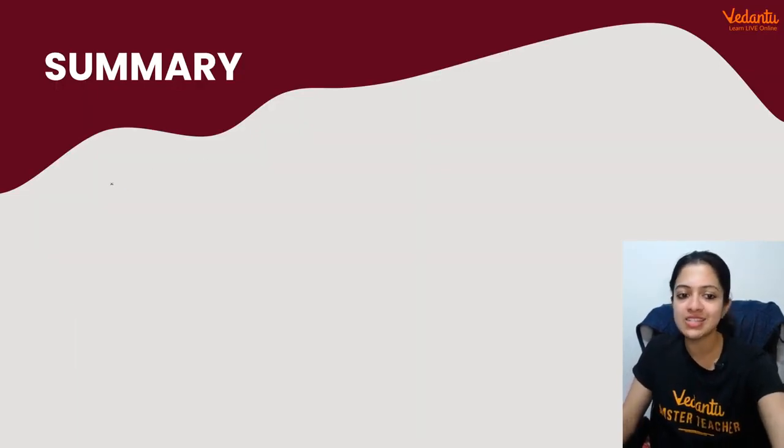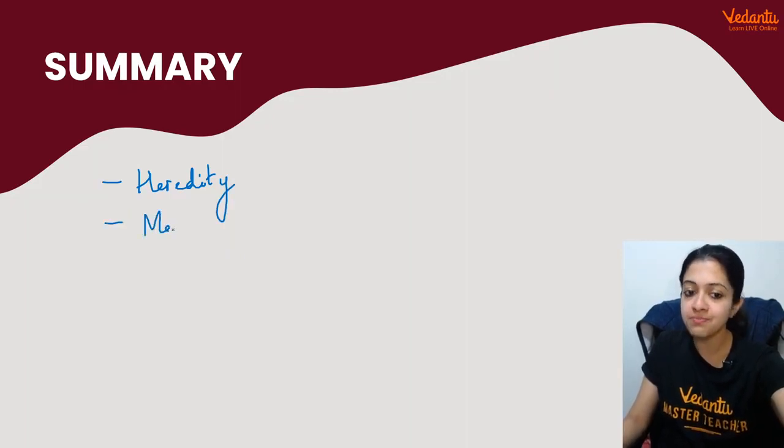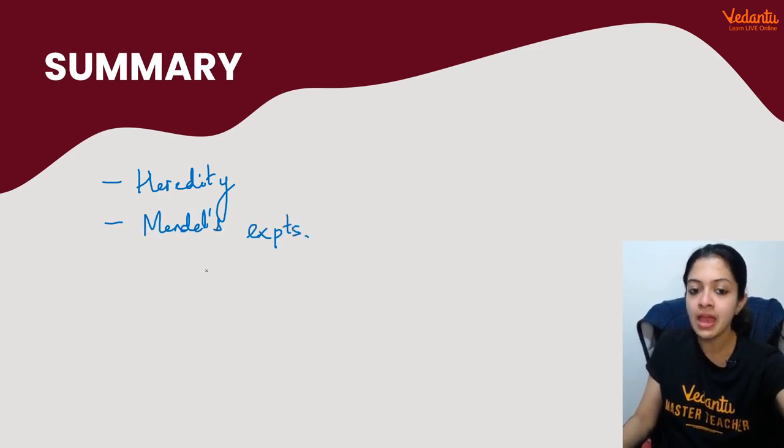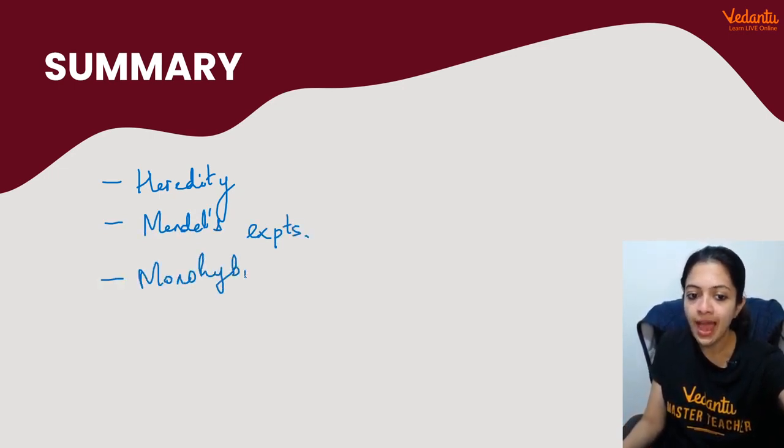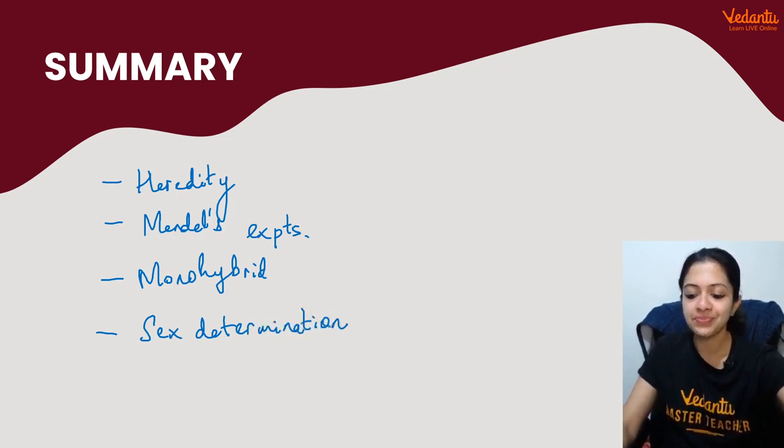Now, how do we summarize? What are the things we've discussed today, children? We've discussed the basics of heredity. We've discussed the basics of Mendel's experiments, right? We've talked about the monohybrid cross. And we've also spoken about sex determination in humans, right? These are the points which we have discussed today.